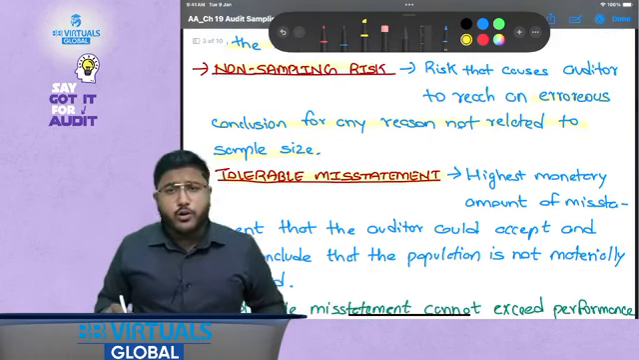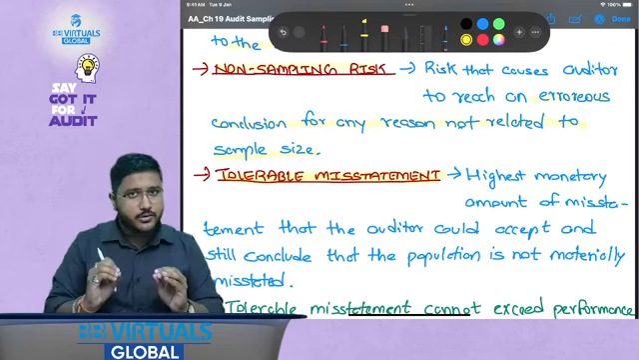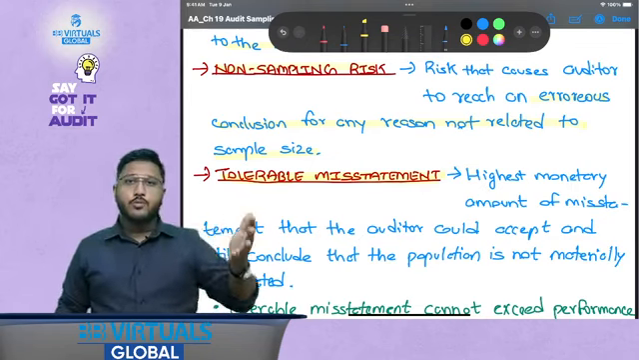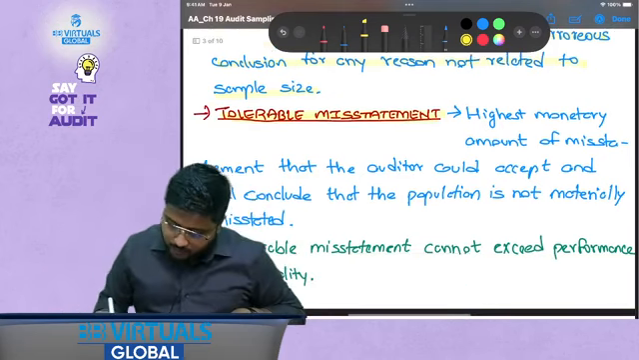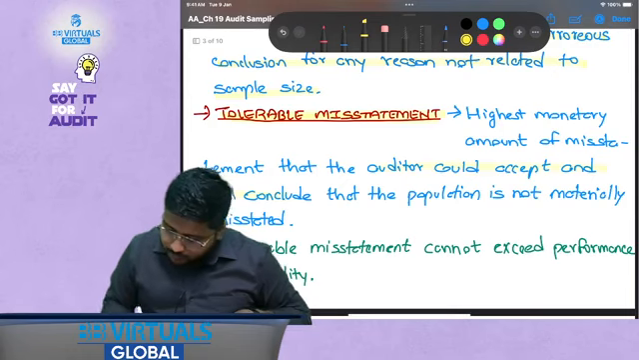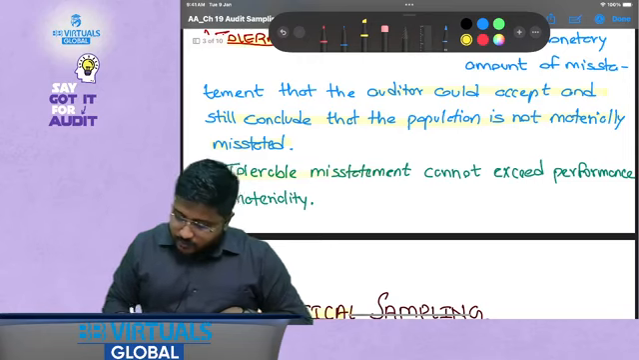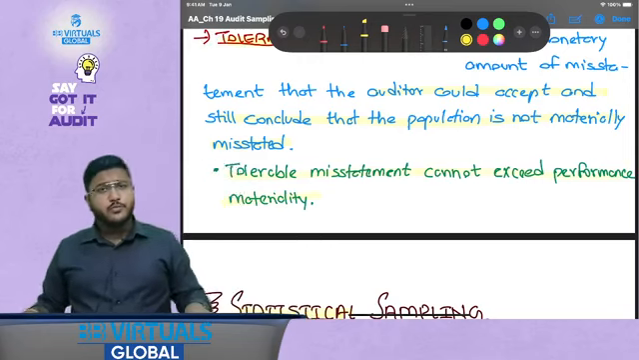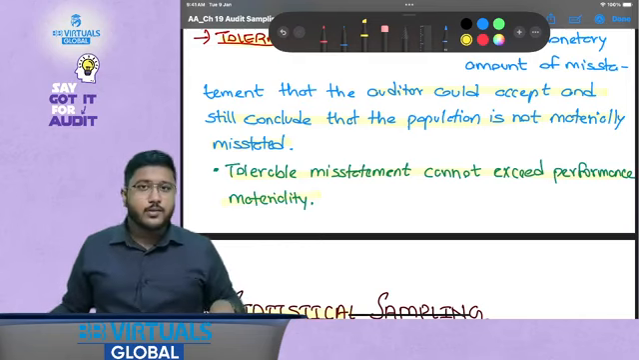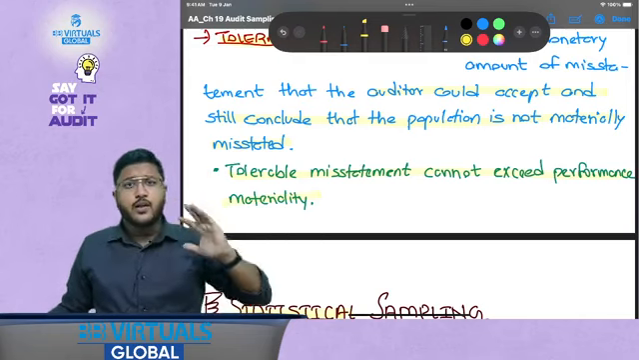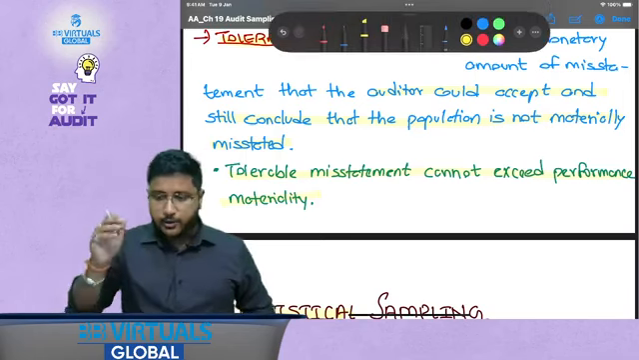Tolerable misstatement is the misstatement that the auditor could accept without modifying the audit opinion or without changing the parameters. So it is the highest monetary amount of misstatement that the auditor could accept and still conclude that the population is not materially misstated. Okay. Now tolerable misstatement cannot exceed performance materiality. What is performance materiality? We have already discussed it under the materiality chapter. So your tolerable misstatement cannot exceed the performance materiality, the materiality that has been decided at a lower level than the overall materiality for the FS. Okay, it could not be more than that.